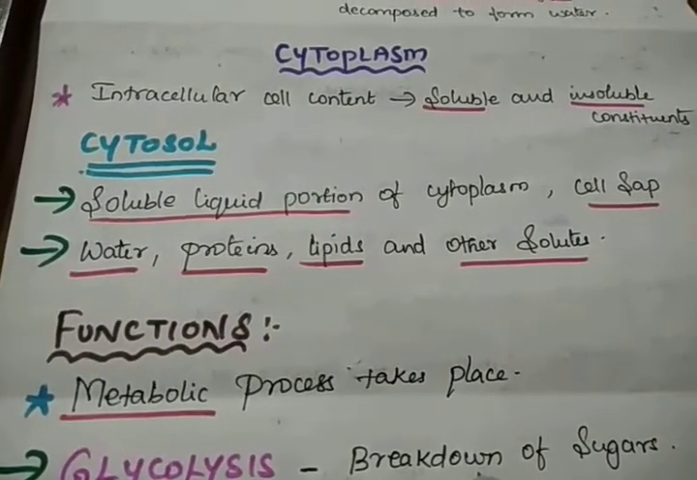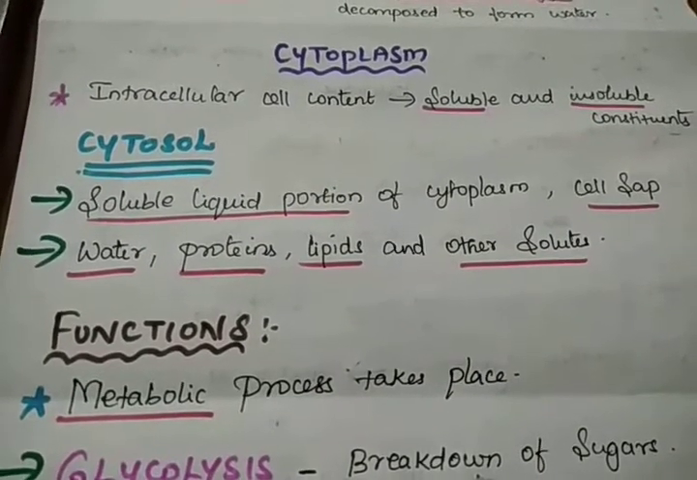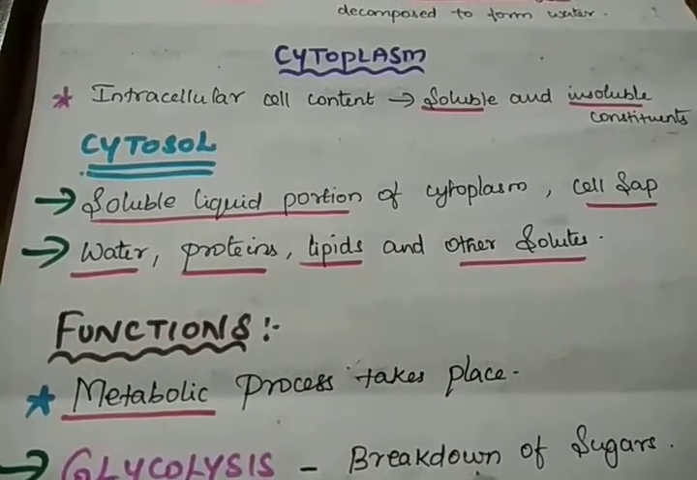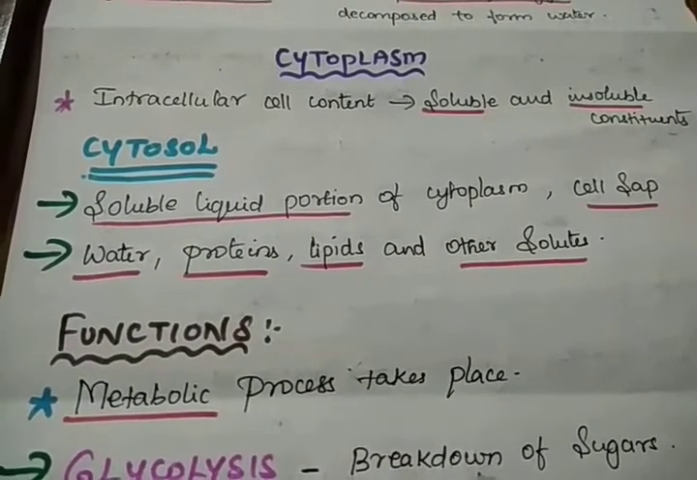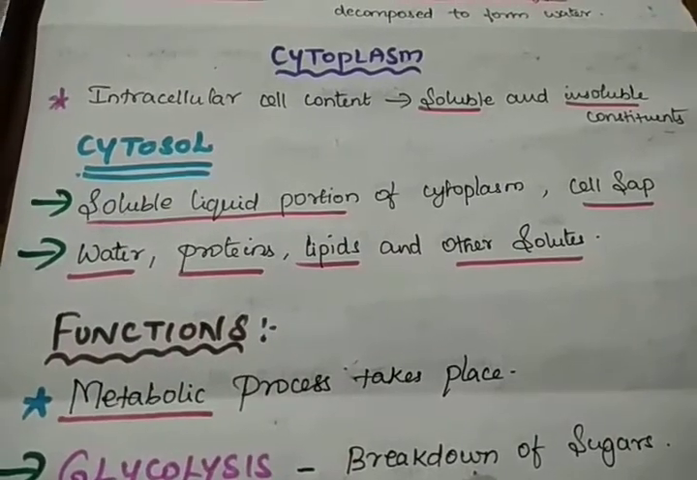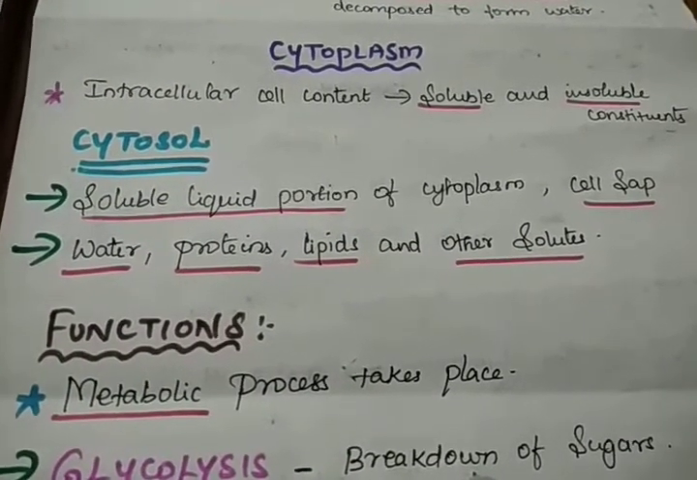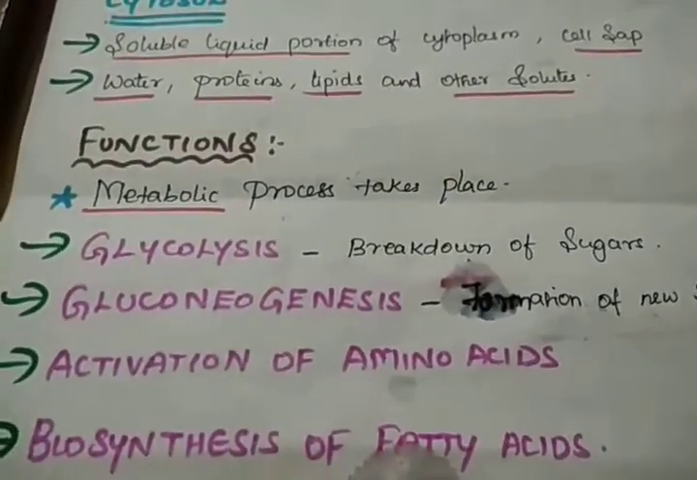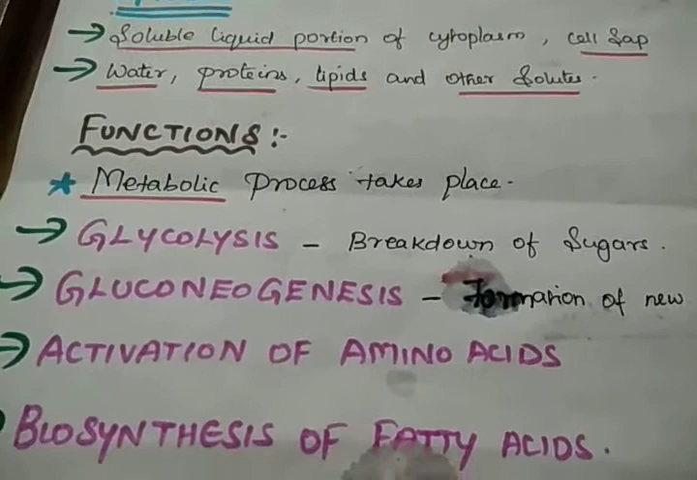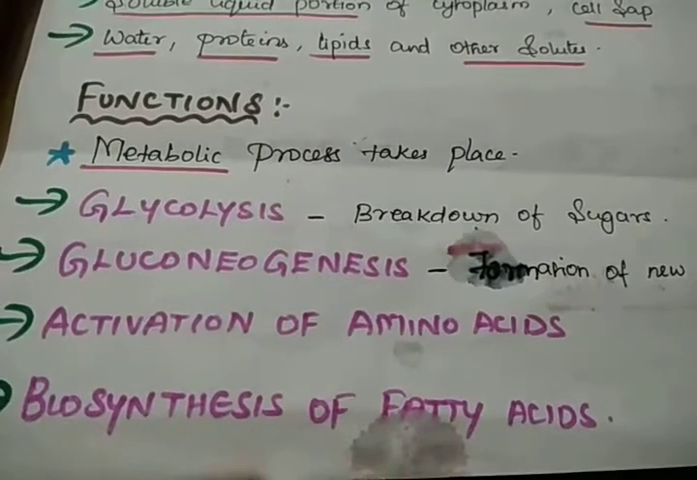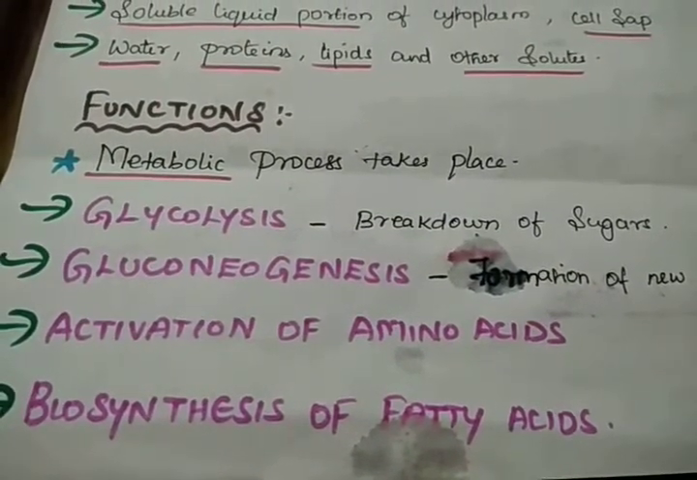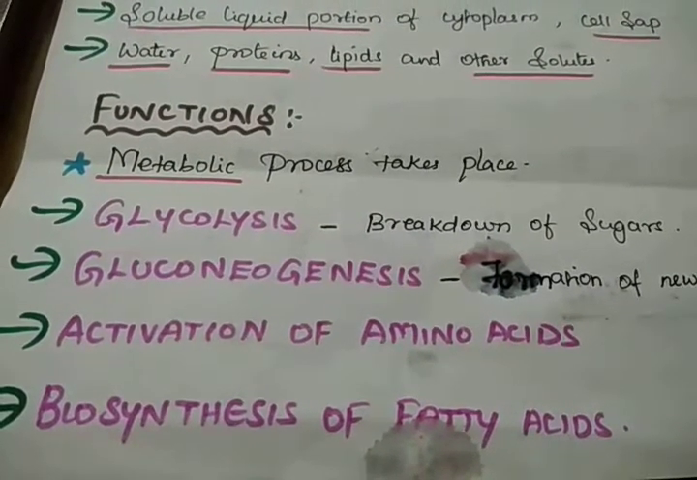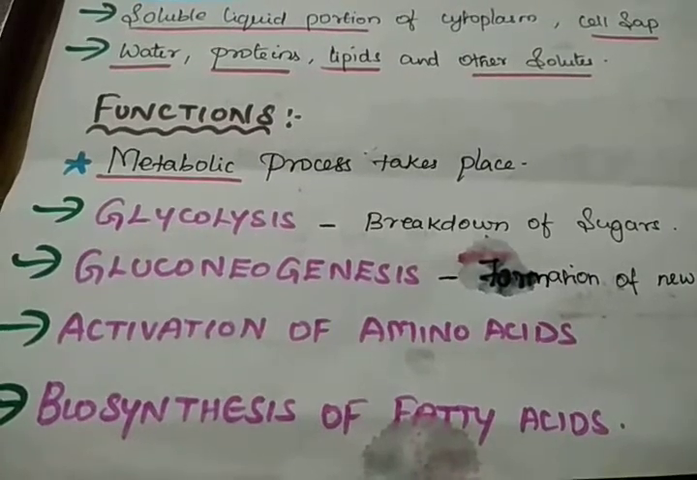This cytosol or cell sap contains water, protein, lipid and other solutes. So what are the compounds it contains? Water, protein, lipid and other solutes. Coming to the functions of cytosol. Metabolic processes take place in cytosol. What are the metabolic processes involved in cytosol?